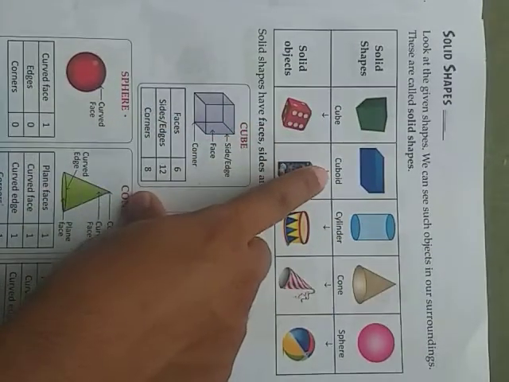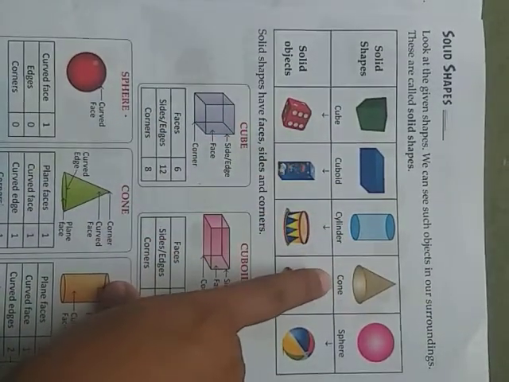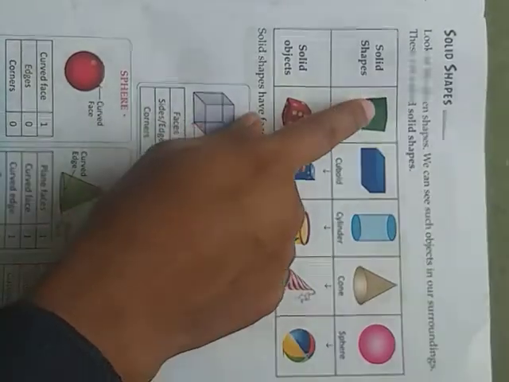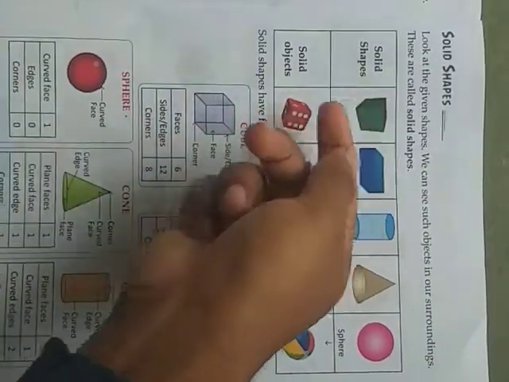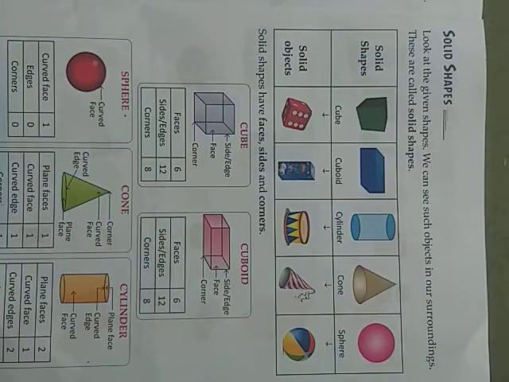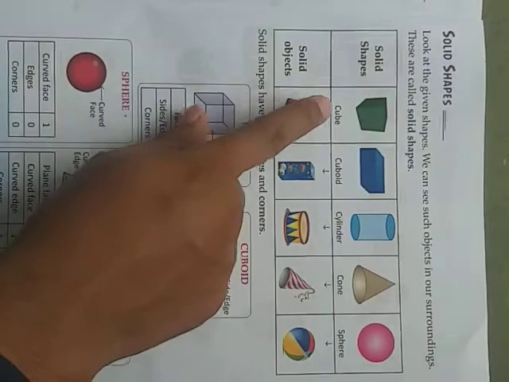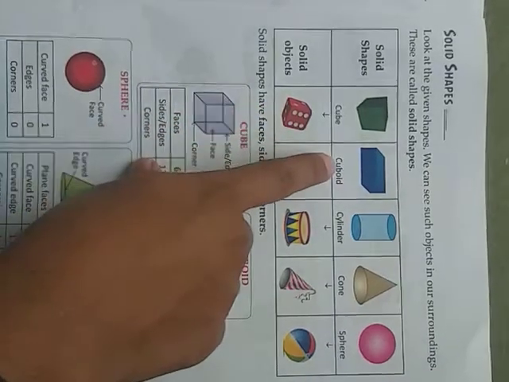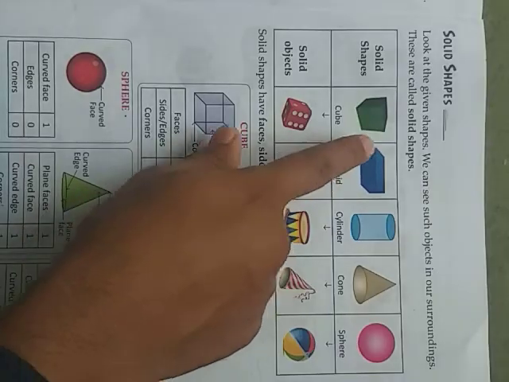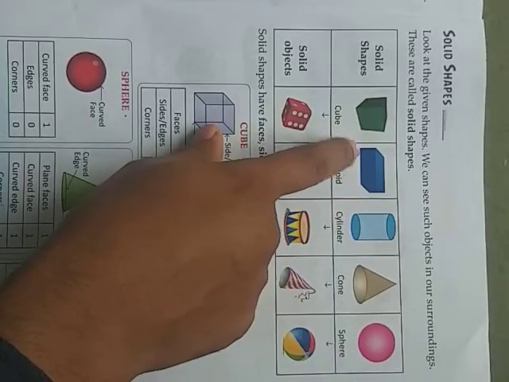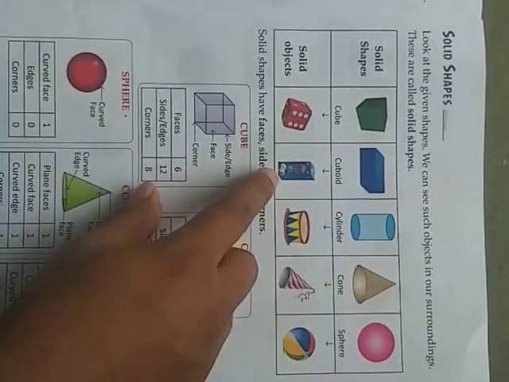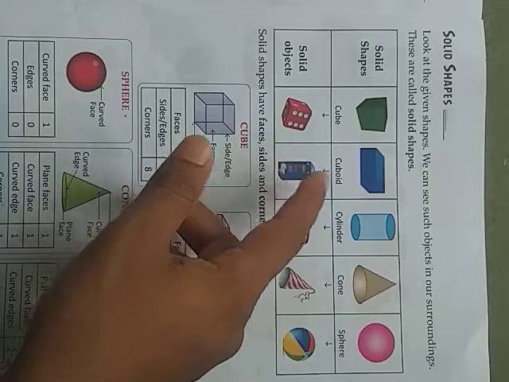Which are the solid shapes given here? Cube, cuboid, cylinder, cone, sphere. Some examples of solid objects are also given here. Cube means it looks like a square because its faces are square in shape. For example, here you can see, a dice. The next, cuboid. Cuboid means its faces look like a rectangle. All the faces are in rectangular shape. For example, all the boxes here, one milk box is given. So that is the cuboid.